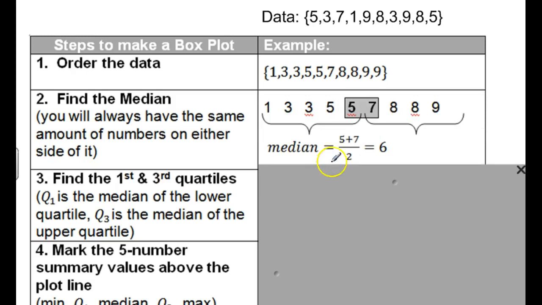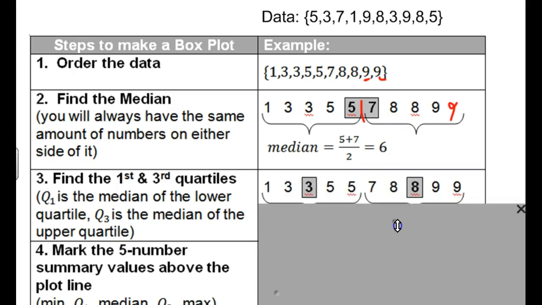By the way, there's another 9 here. I don't know what happened to that. There's 2 9s there. But you can see that there are 1, 2, 3, 4, 5, 6, 7, 8, 9, 10 values. When there are 10 values, you find the very middle point, which is between those 2 numbers. And so you're going to average 5 and 7 to get 6. And so that's our median.